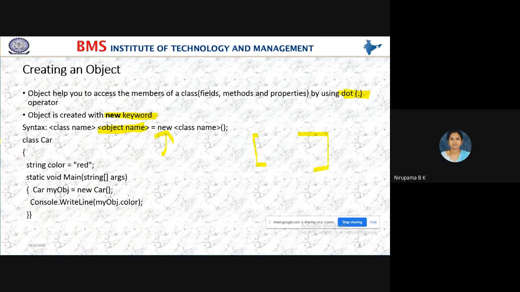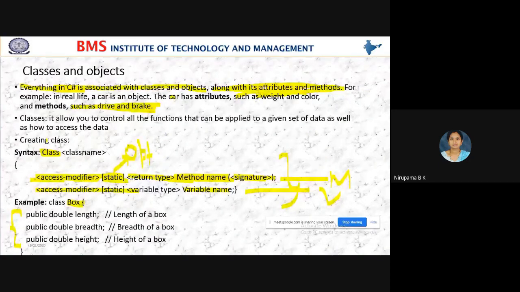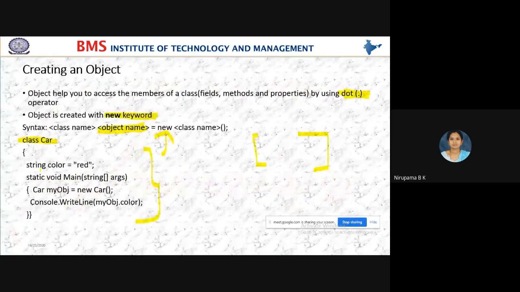Now this is a small code snippet. Here I have declared a class. Class means what? According to the first slide, class contains attributes and methods.